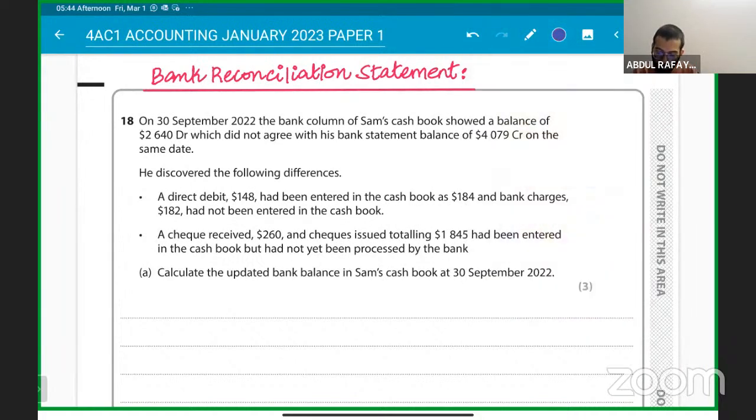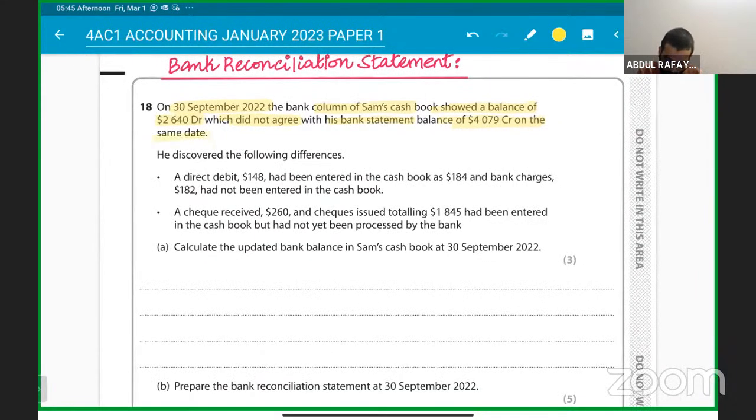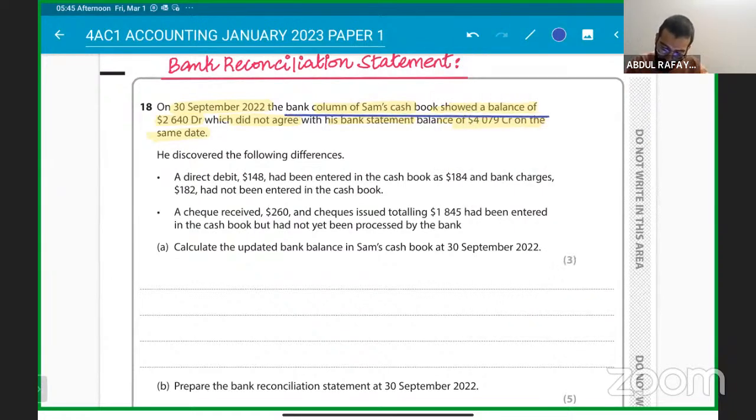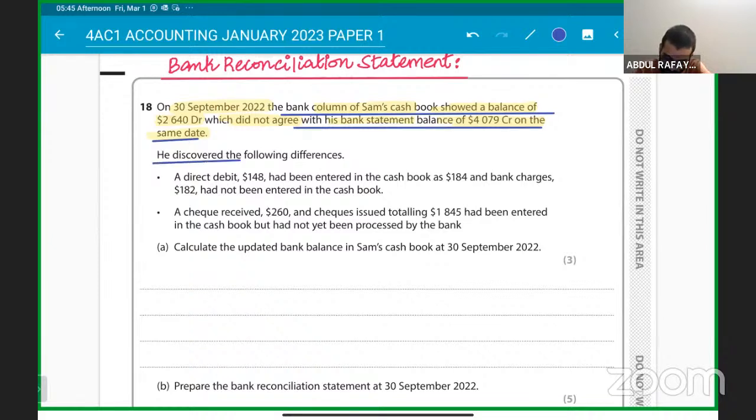So we have this, and on 30th September 2022, the bank column of Sam's cash book showed a balance of 2,640 debit, which did not agree with the bank statement balance of 4,079 credit on the same date. The common thing is that the bank statement balance doesn't match with the cash book column. So the cash book is not matching with the bank statement values.